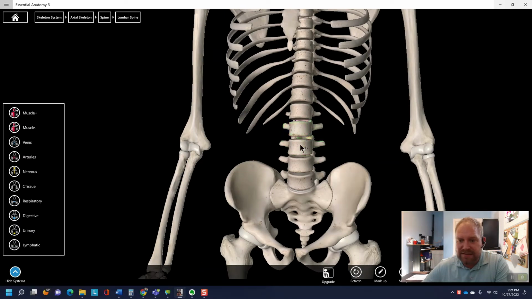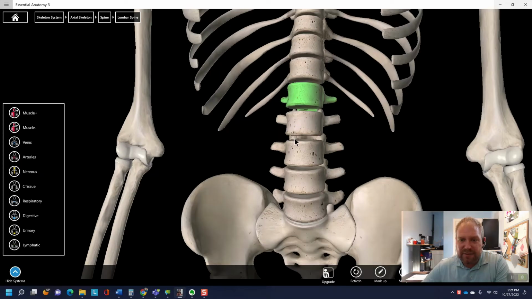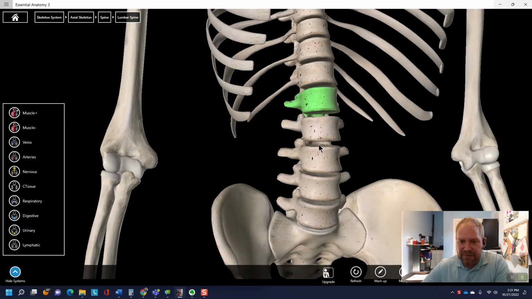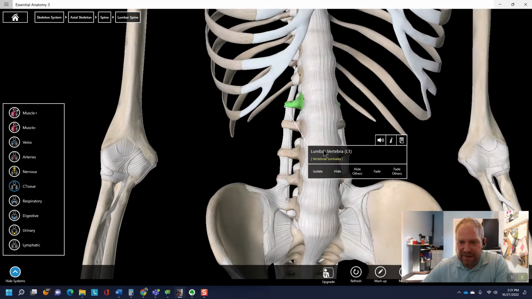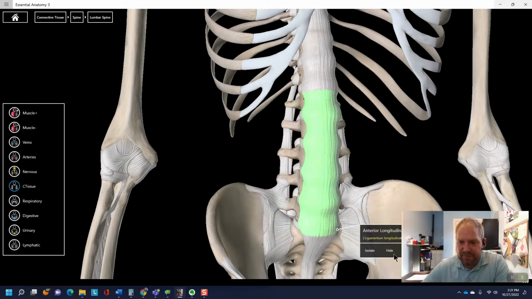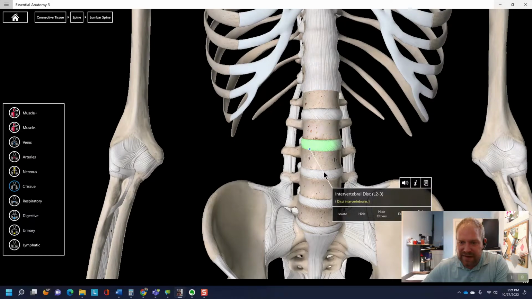All right, so if we zoom in here to the spine, you can see that our bones, we have these things called vertebrae, right? We have vertebrae at each level. In between those vertebrae, we have what's called a disc. And I'm going to show you what that looks like real quick. If I take away that big ligament in the front, you can see there's a disc right here, right?